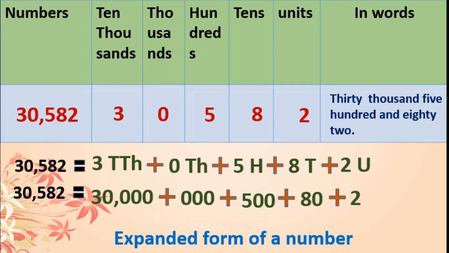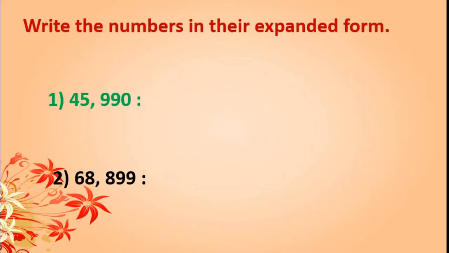Okay, we'll move further. See here, write the numbers in their expanded form. Just we did that one. Still, first I will tell you some more about this. 0 is in the units place, 9 in the tens place, the second 9 is in the hundreds place, 5 in the thousands place, and 4 in the 10,000s place. You know that, isn't it?